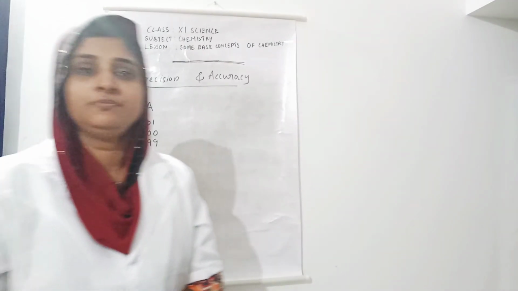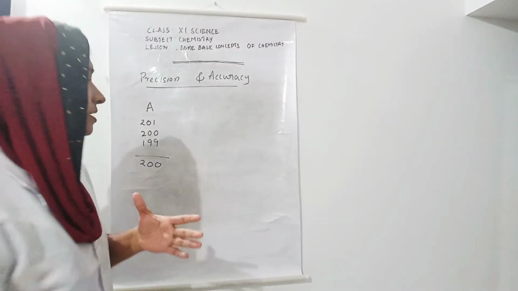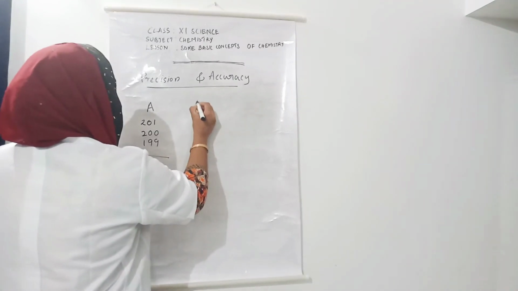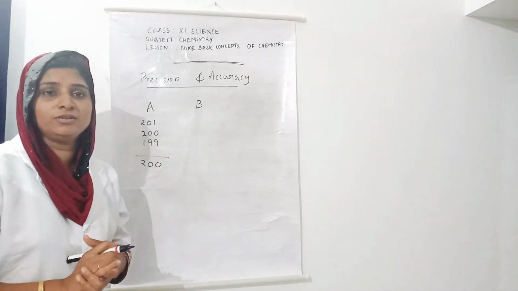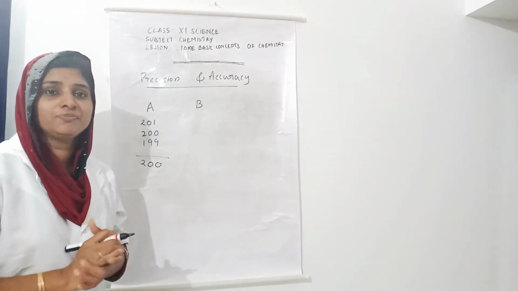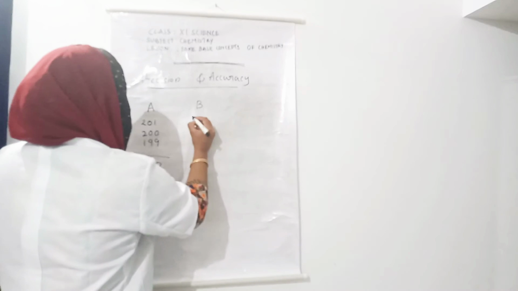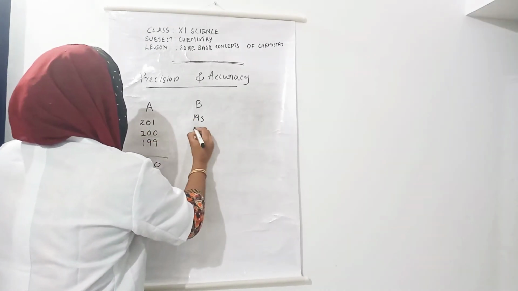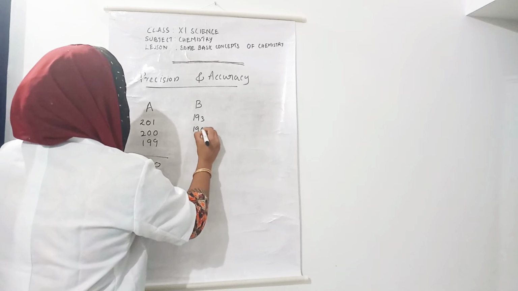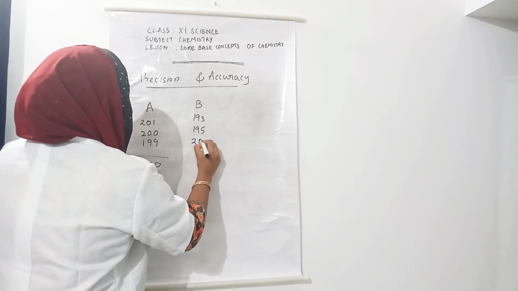Then next, Sadia. Sadia, come forward. Which numbers do you have? She gave me the paper, and I labeled it B. Sadia, what numbers did you get? She told me 193, then 195, then 203.